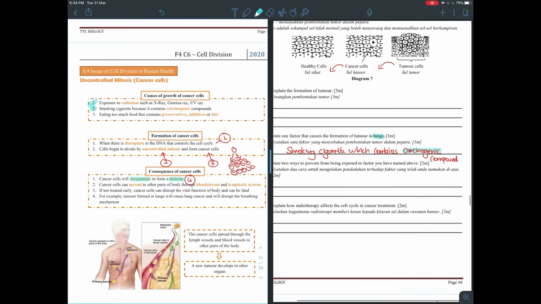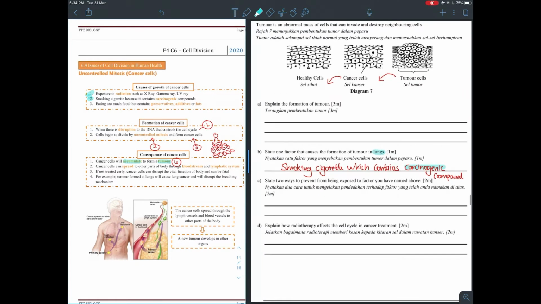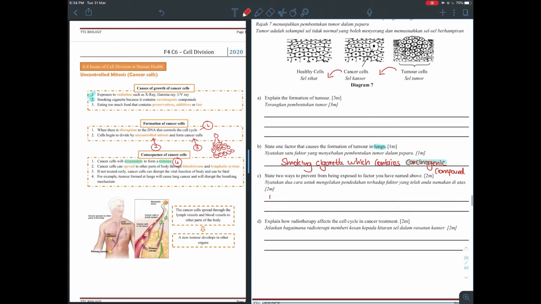Next one, they ask you for two ways to prevent being exposed to the factor you named. So you can say do not smoke, of course, and you also can say avoid exposure to radiation. Okay, sorry about the dog. Now, next, explain how radiotherapy affects the cell cycle in cancer treatment.